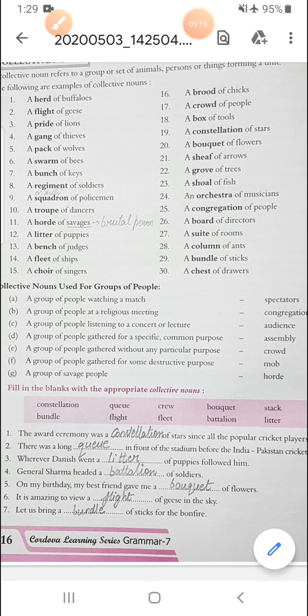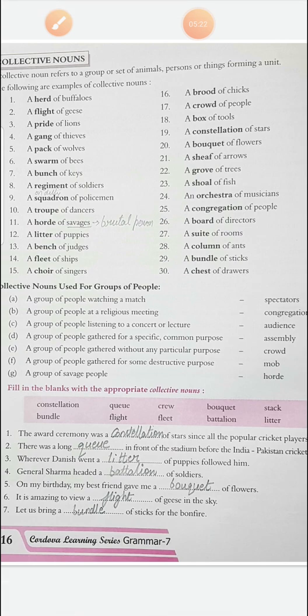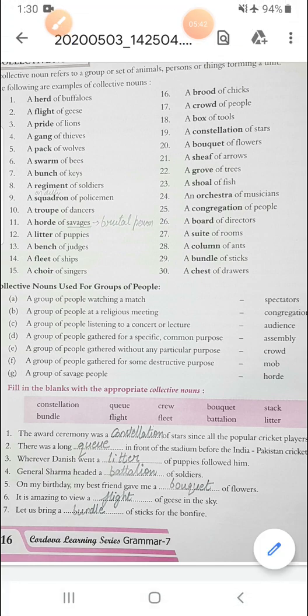Fifth, on my birthday, my friend gave me a bouquet of flowers. Remember this? This is called bouquet. Sixth, it is amazing to view a flight of geese in the sky. Again, you can refer above what is used with what. Seventh, let us bring a bundle of sticks for the bonfire. Don't get worried about how to use which word where. You will get to know. Just go through these collective nouns that are given above, and these collective nouns are used for groups of people also.